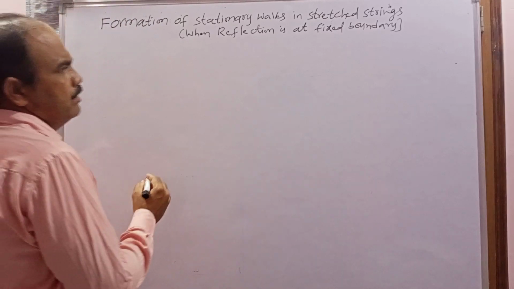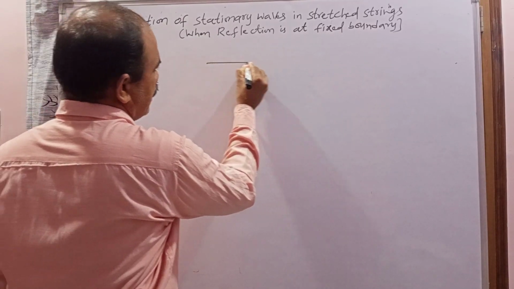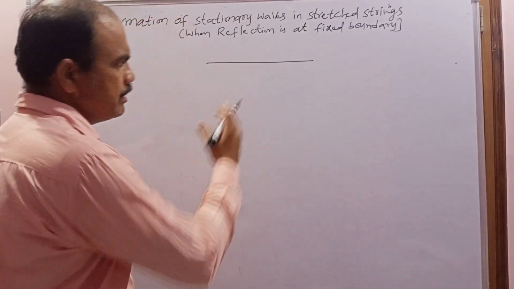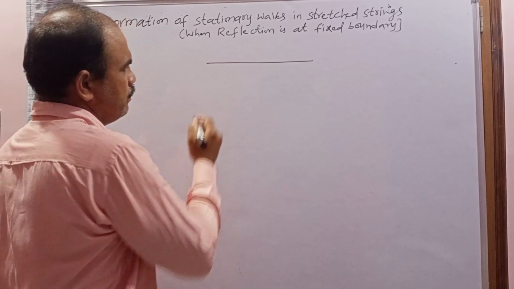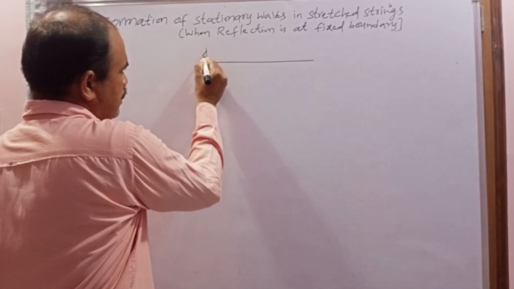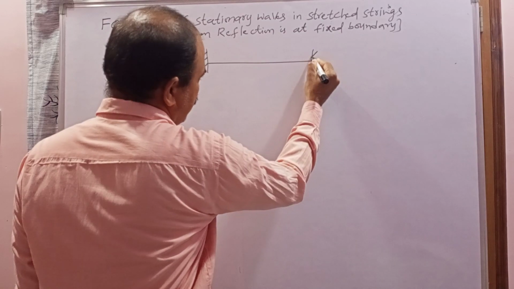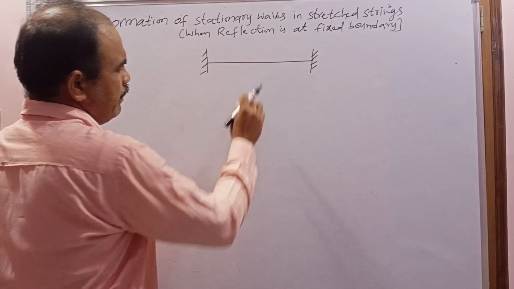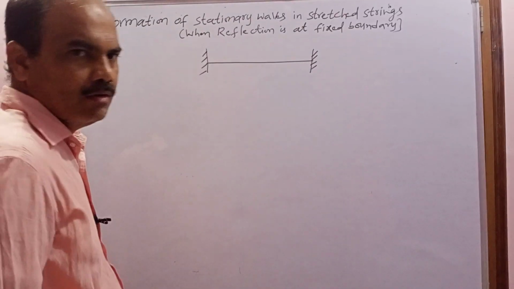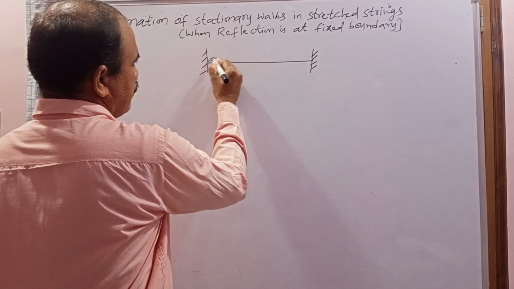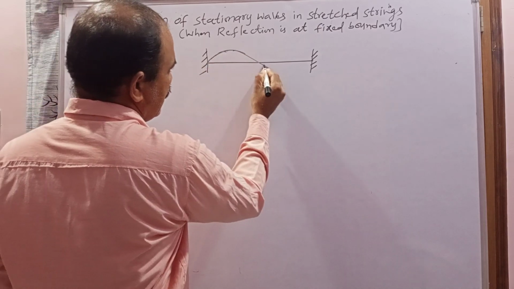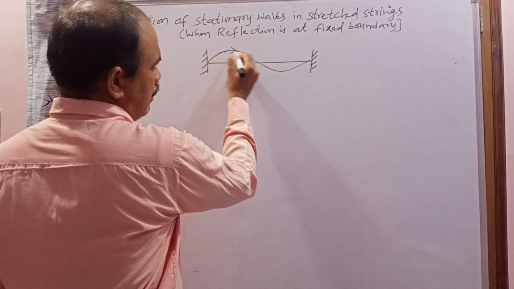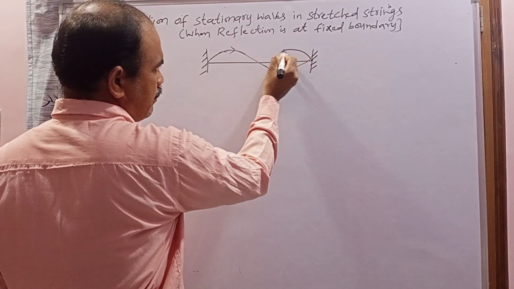To explain that, I am taking a string. Let us consider a string or a wire having some linear mass or linear density. When the string is fixed between two rigid supports, some tension will be developed. So when it is plucked perpendicular to its length, one wave is generated from this end and reaches the other end. At the same time, at this end, another wave is produced. This is called the incident wave and this is called the reflected wave.